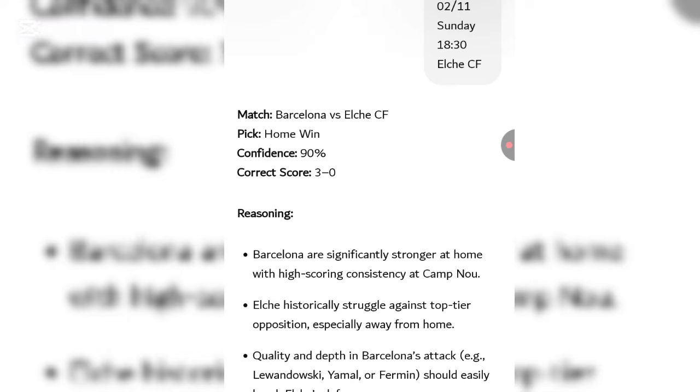Okay, but the whole idea of why we request this correct score is that we're going to have an idea how many goals we should be expecting in the match, right? So in this case, we're already seeing that at least in the worst scenario, we're going to have at least 2 goals in this whole match, and then not more than 3 goals. So if you're even betting on the over or under market, you should know where to put your X, right? You should know exactly what to expect.